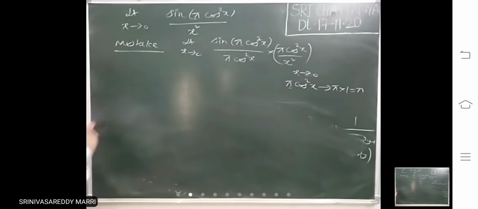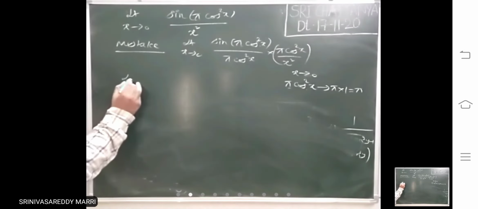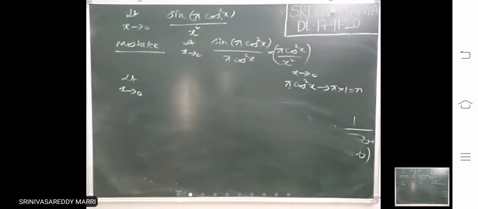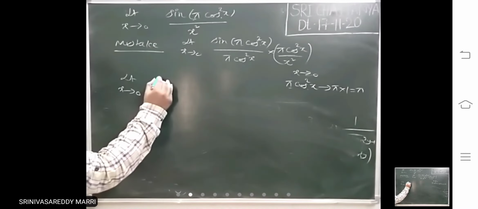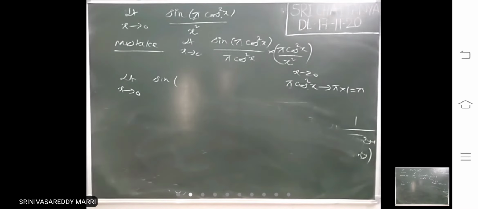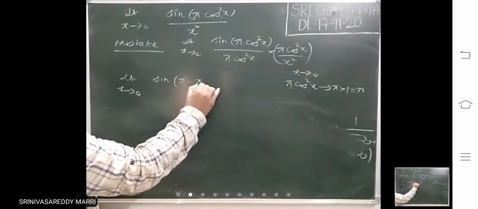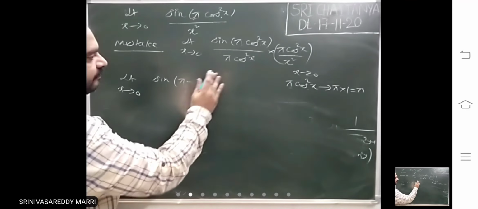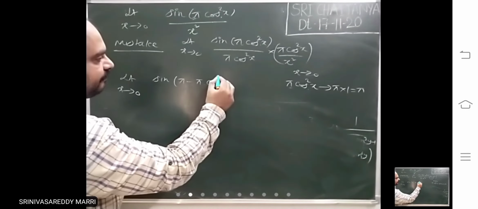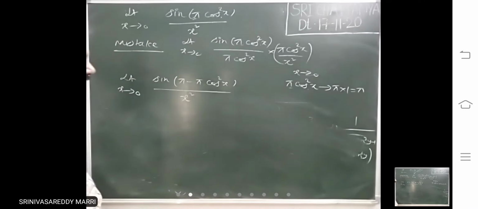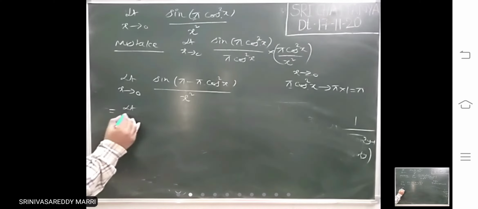So now what I am doing is, this is sin theta. Sin theta can be written as sin of pi minus theta. Consider pi cos square x as theta, and I write pi minus theta, which is also sin theta only. So pi minus pi cos square x divided by x square: I have written sin theta as sin of pi minus theta.